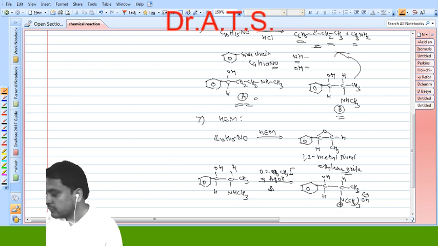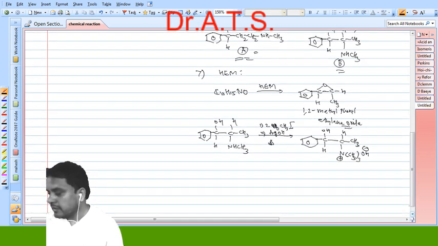So this is converted into a quaternary ammonium hydroxide. This quaternary ammonium hydroxide on heating loses a water molecule, means beta elimination takes place, and that converts into the product like this, that is an epoxide type of product is obtained.